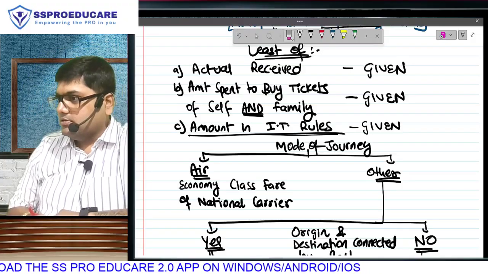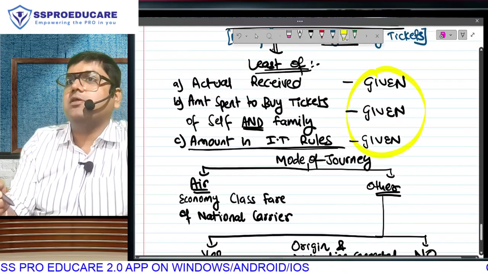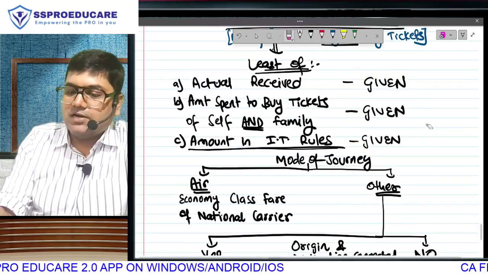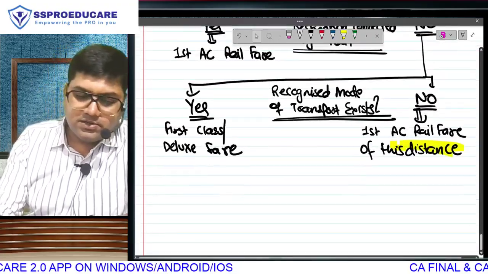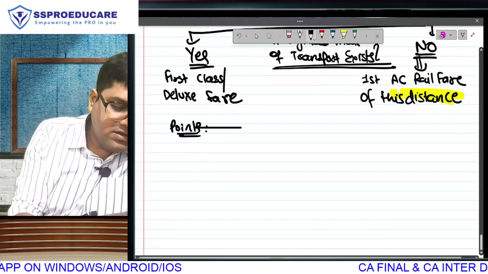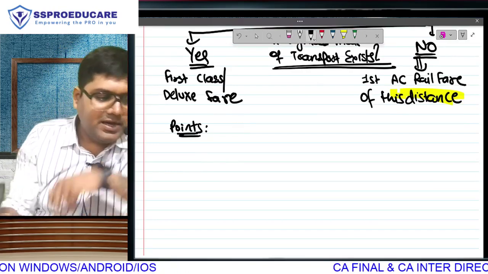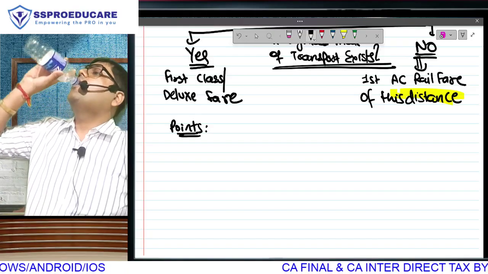Is that clear? As for the calculation part from an exam perspective, there will be 3 amounts, all 3 will be given to you. So there is nothing great that they can test you on in your exam on this. But there are some points on the above calculation which you need to know very clearly, and absence of knowledge of these points will result in loss of marks.